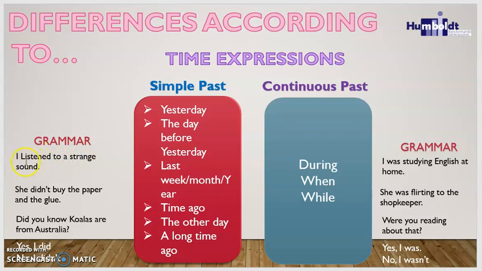In the simple past, we have positive sentences like I listened to a strange sound. Yo escuché un extraño sonido. The negative sentence is she didn't buy the paper and the glue. We can change this by nor the glue too. Okay, ella no compró el papel ni el pegamento. The question example could be, did you know koalas are from Australia? ¿Sabías que los koalas son de Australia?